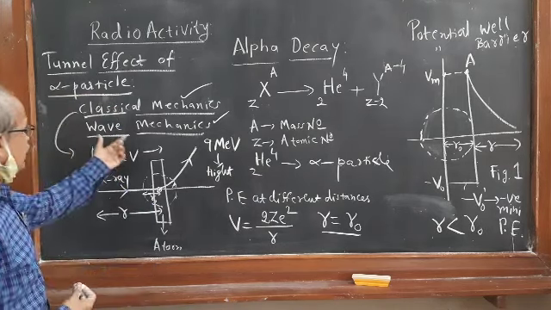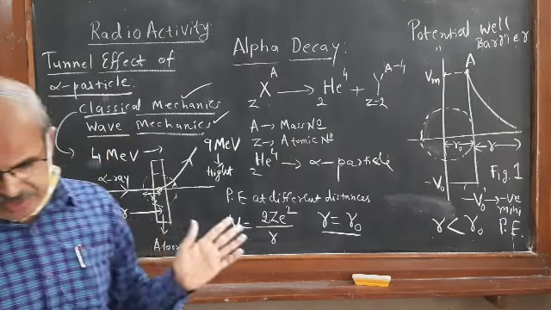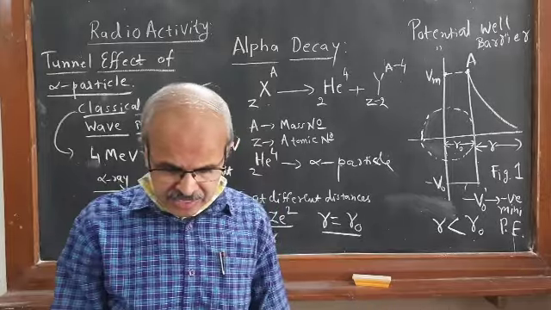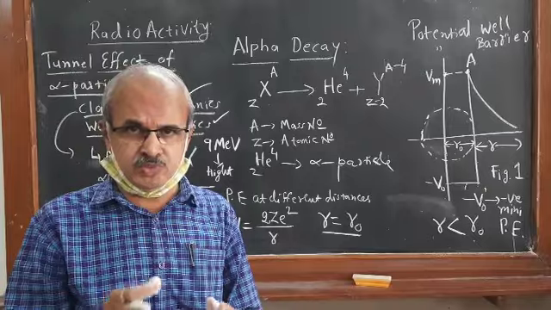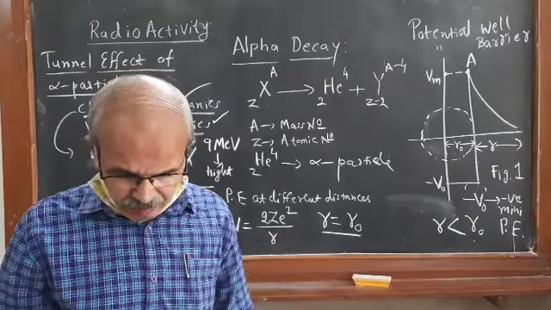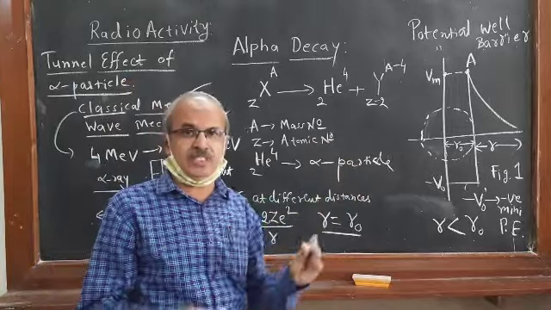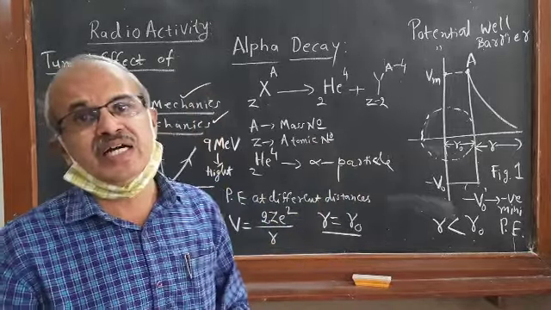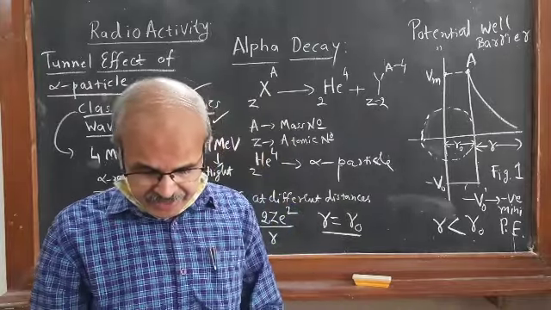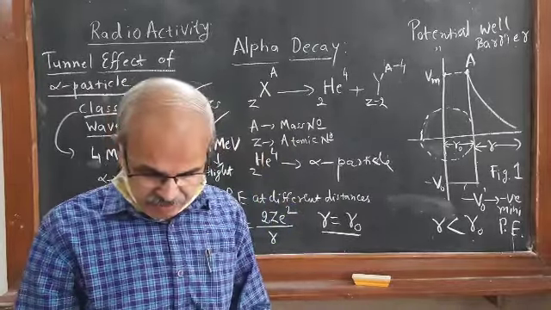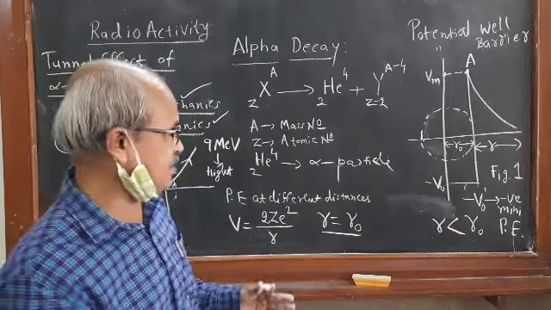Therefore, according to wave mechanics, it is possible that the alpha particle is oscillating with a definite wavelength inside the nucleus, which is in the wave form. Suppose it is wave form, and there is a large probability that the alpha particle can exist outside as well as inside the barrier and inside the nucleus, and because of its wave nature, it is reflected from the walls.